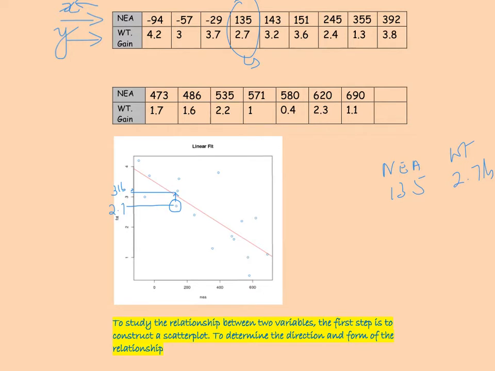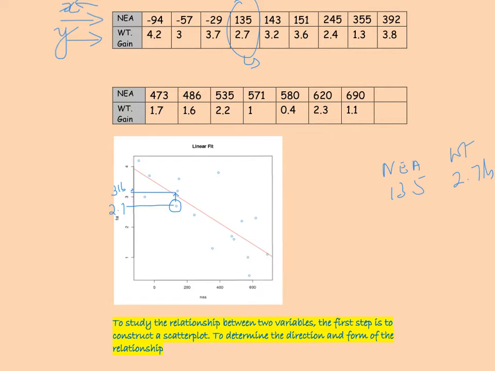So there is a difference between the actual value and the predicted value, because the regression line is just a model that estimates the relationship between x and y. And notice that none of the points that you see here in the scatter plot lie on the line.